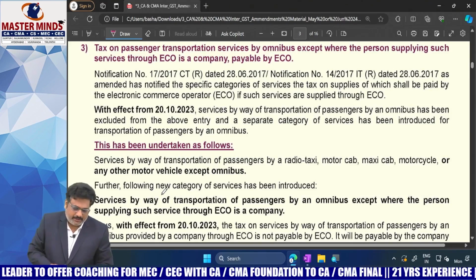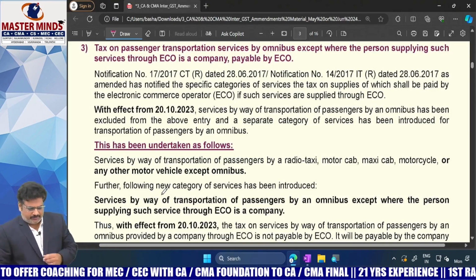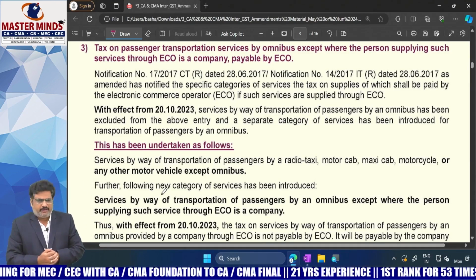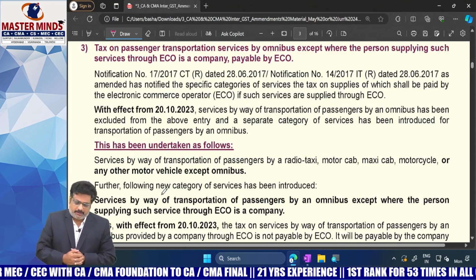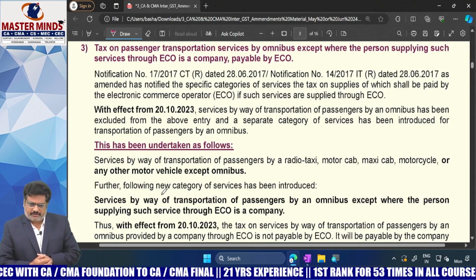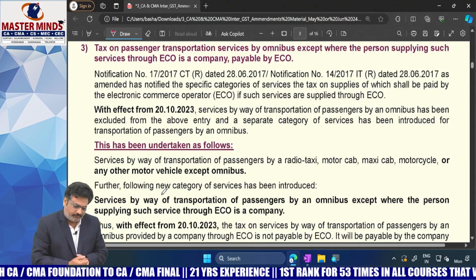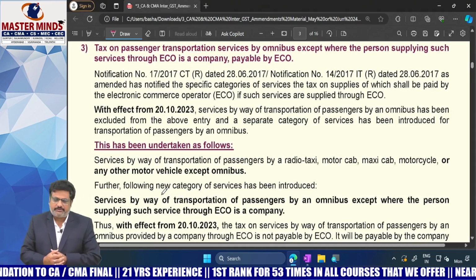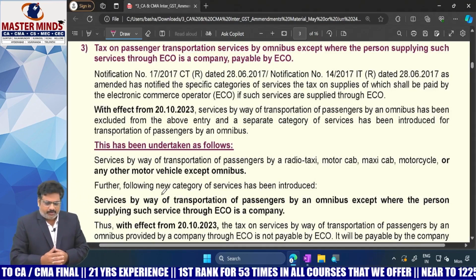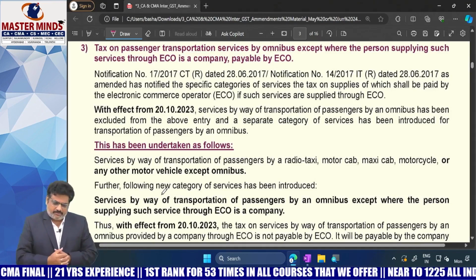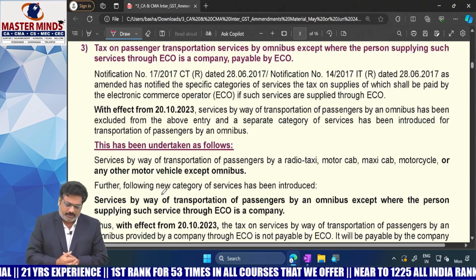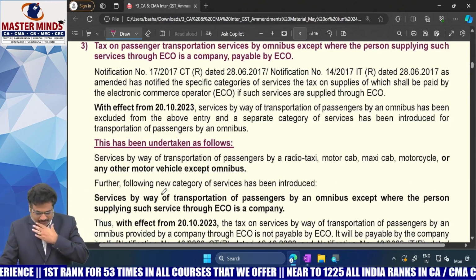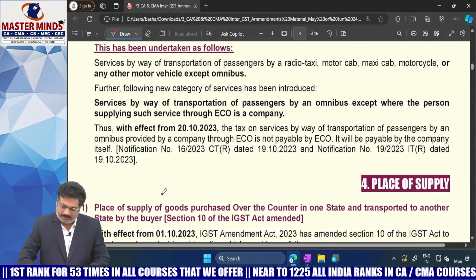Okay. And in that, there was an amendment with respect to transportation of passengers. That means the remaining 3 remain as they are. The amendment came in the first service that is covered under 9 subsection 5. That is services by way of transportation of passengers by a radio taxi, motor cab, maxi cab, motorcycle or omnibus or any other motor vehicle. That is the previous point. Now it was amended like this.